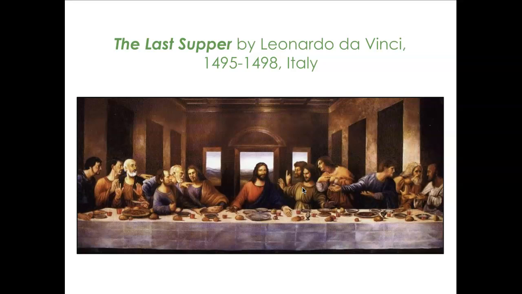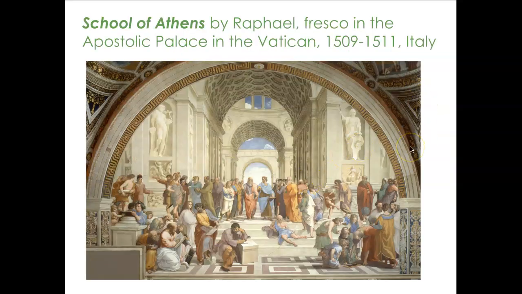So really famous painting. We have the School of Athens by Raphael. This is a fresco in the Apostolic Palace in the Vatican from 1509 to 1511 in Italy. And another one that has a lot of details, like in the arches, right? There's arches that show that there's distance in the back. There's a lot of detail everywhere in the painting. And this is another example of humanism, because one, it is inspired by the Greeks. It's a school of Athens, and a school demonstrates that it's a place of learning.